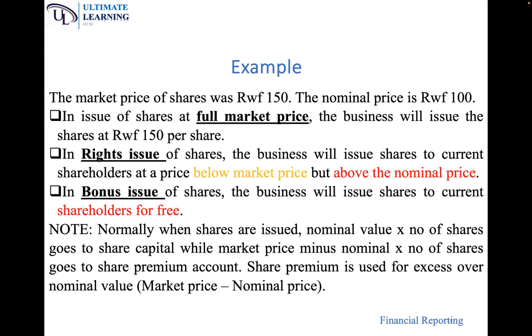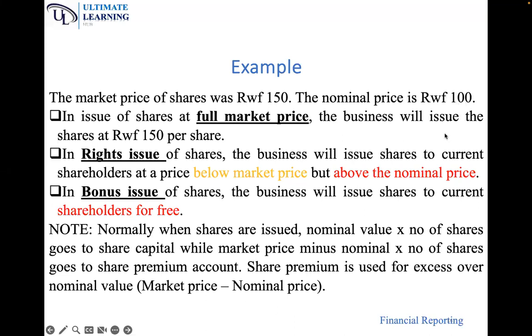For example, the market price of shares can be 150. Please, let's understand this example because it's the example I'll use to explain all. So the market price of shares was maybe 150. The nominal price is 100. Let me repeat. Nominal price is the book value of the shares. It is the price in the balance sheet, in the statement of financial position, under ordinary share capital. That value per share is normally known as nominal.